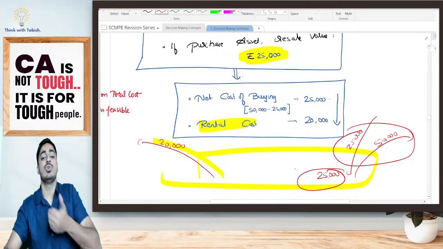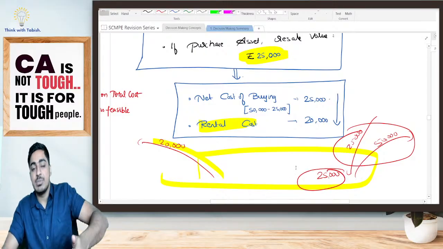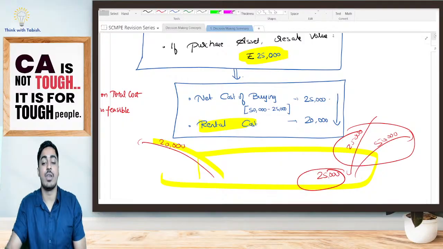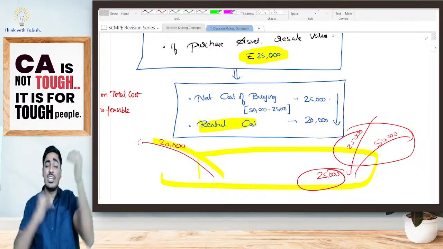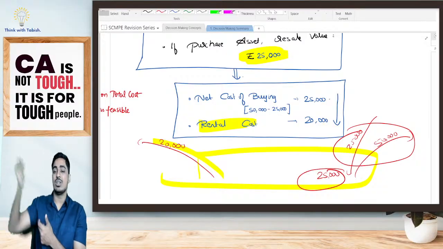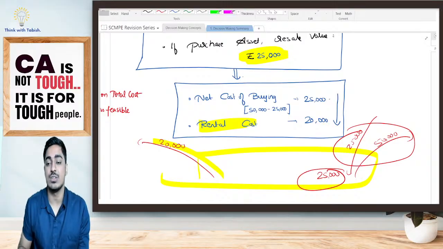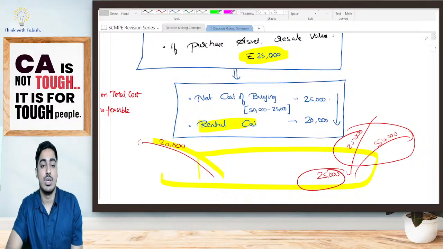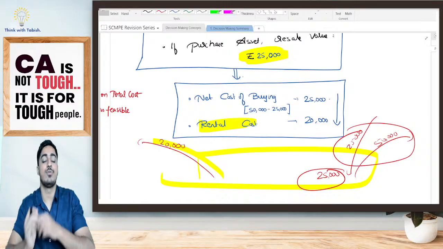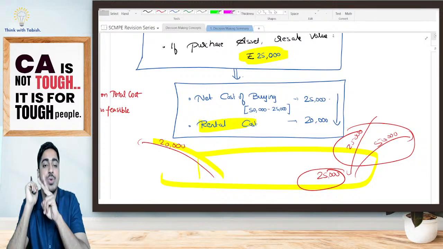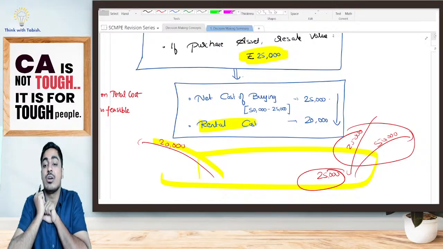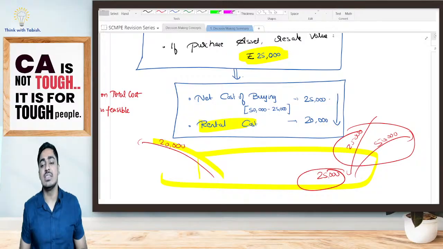Which option will you go for? Will you go for renting the machine, or will you go for purchasing the machine? If you are renting your machine, your cost is 20,000. If you are purchasing, first you pay 50,000, you get back 25,000, your net cost is 25,000. Which one will you go for, students? Your rental cost is 20,000 only. If you are buying, your net cost is 25,000. I will tell rental is cheaper, yes or no?